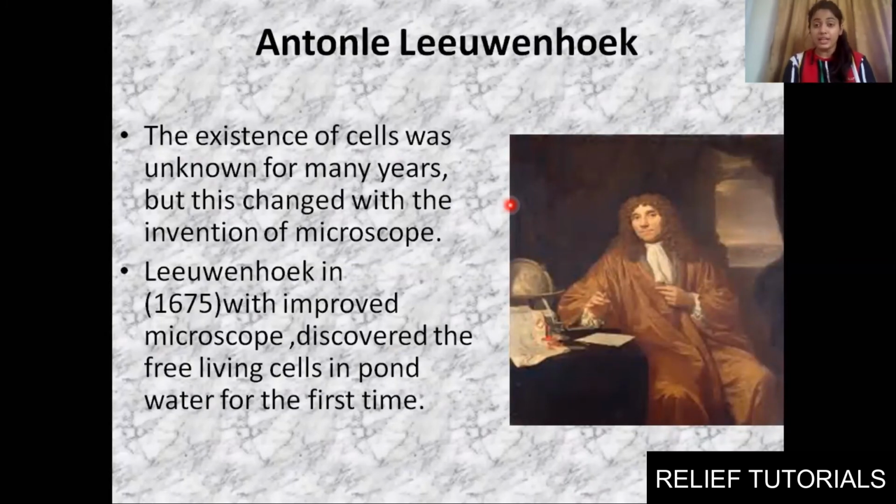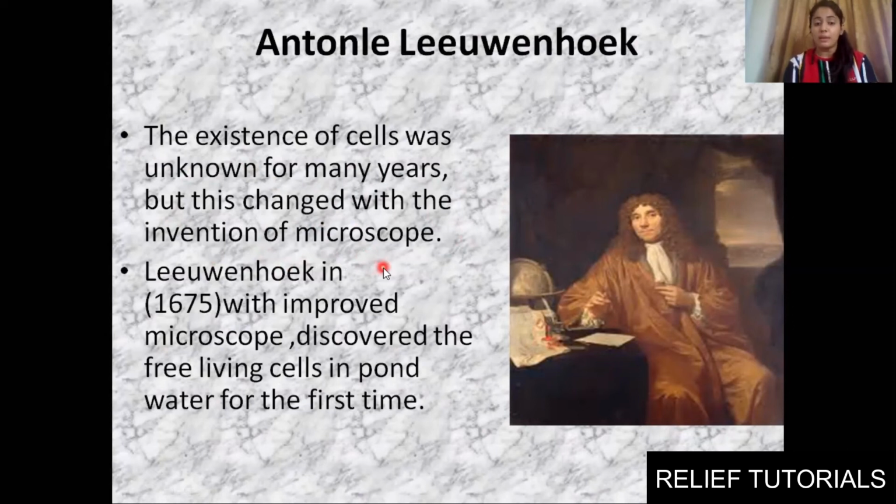He saw living cells for the first time. The existence of cells was unknown for many years, but this changed with the invention of the microscope. As I told prior, Robert Hooke saw them in a primitive microscope, but Mr. Leeuwenhoek saw them in an improved microscope.